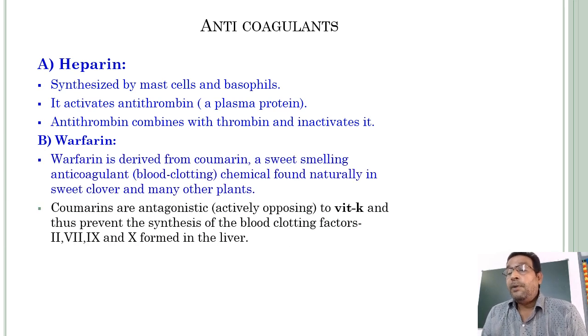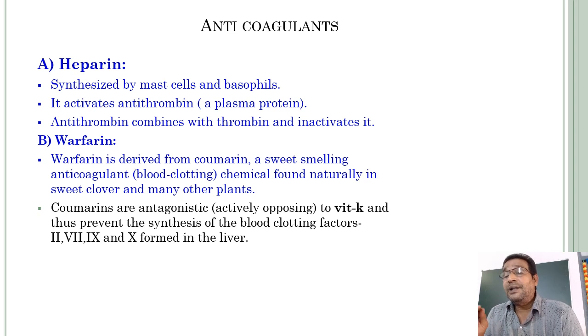So coumarins are antagonistic, actively opposing, to vitamin K. From your childhood, in 9th class, 10th class, and first year intermediate, you know that vitamin K is necessary for blood coagulation, but we did not discuss the role of vitamin K in that table so far.